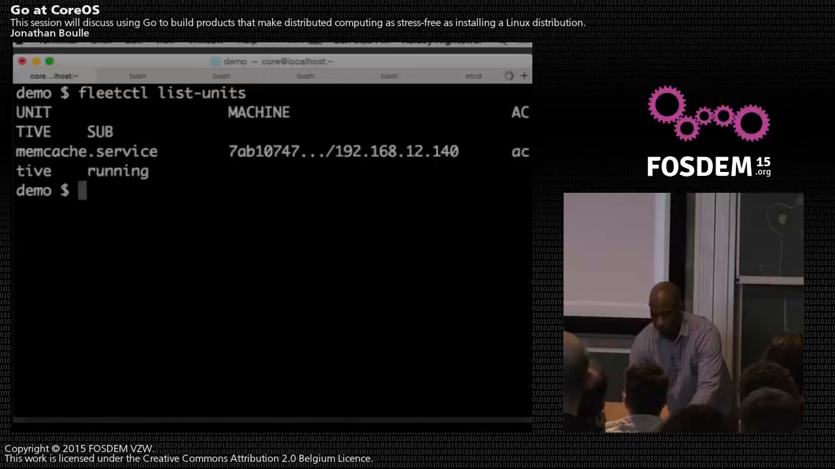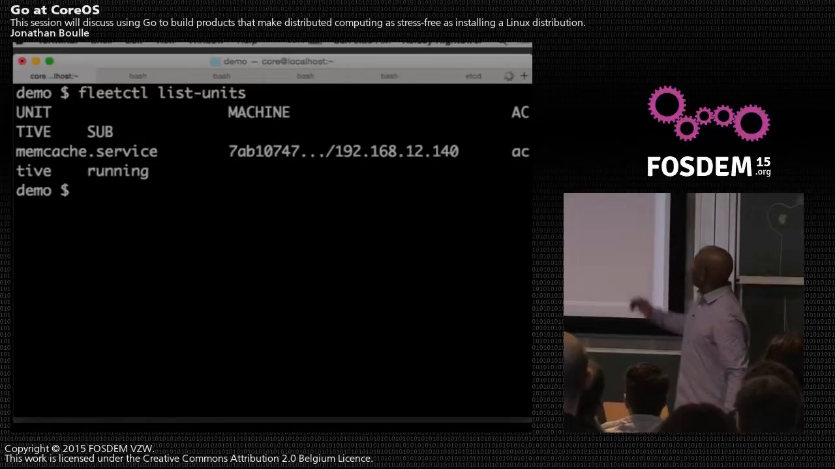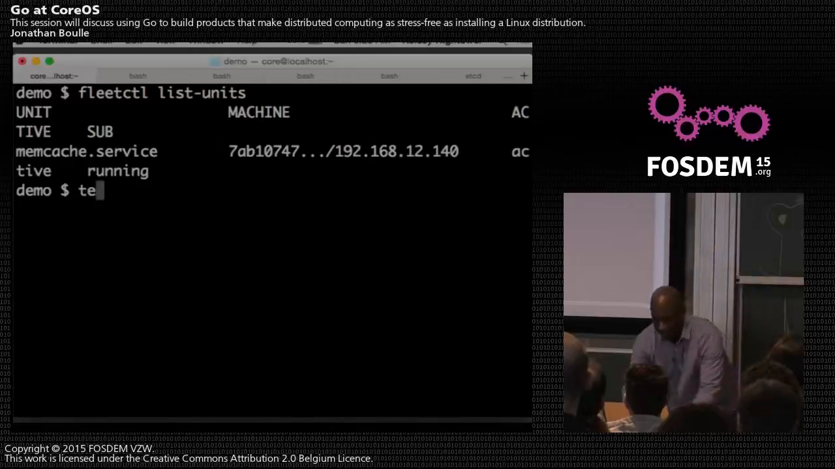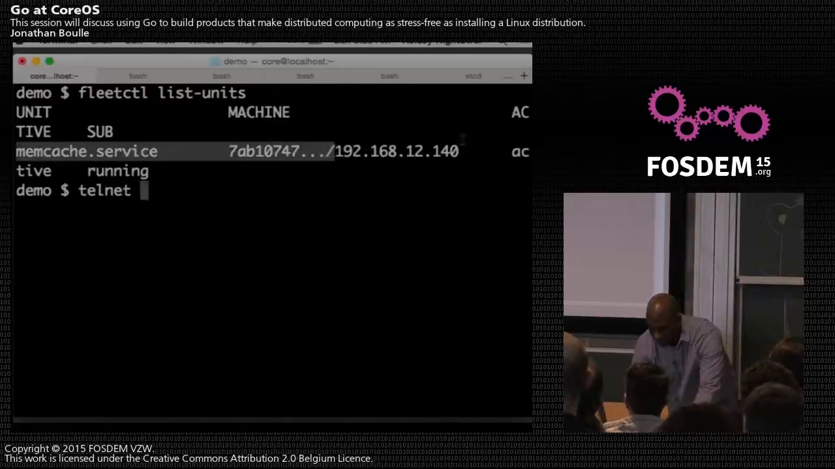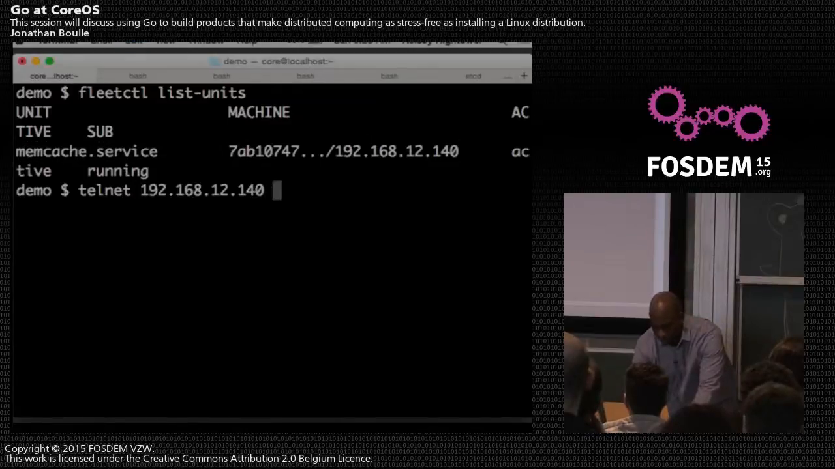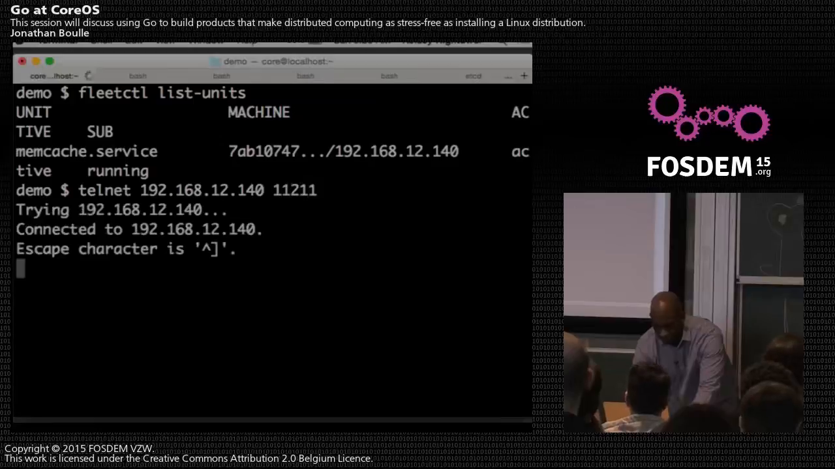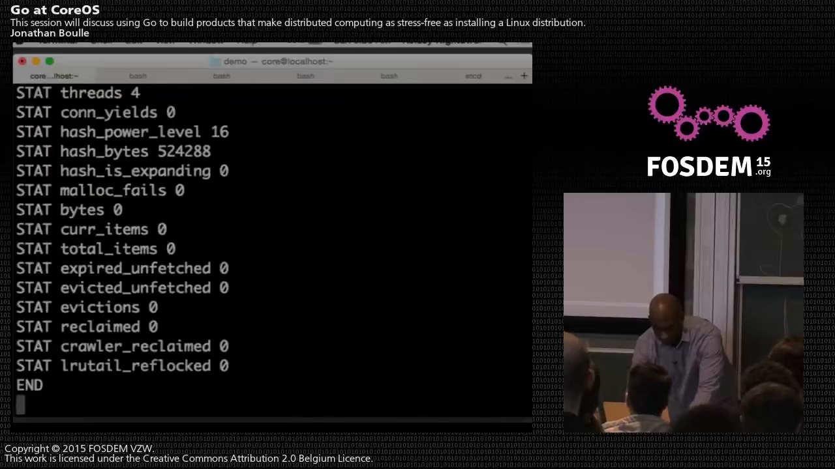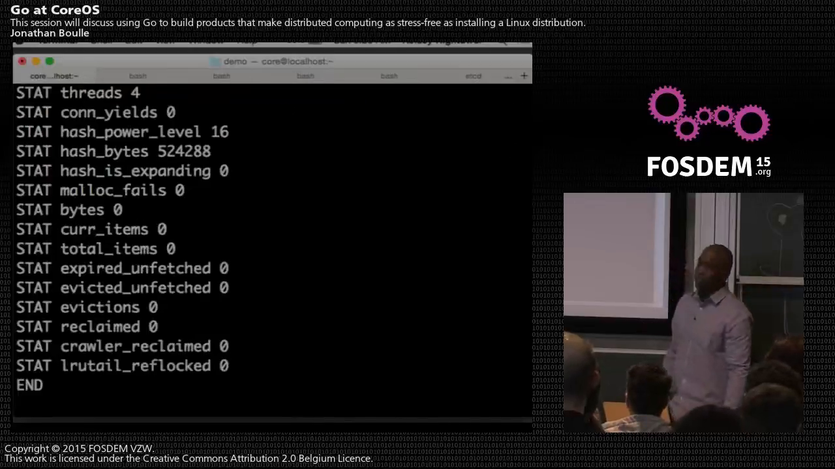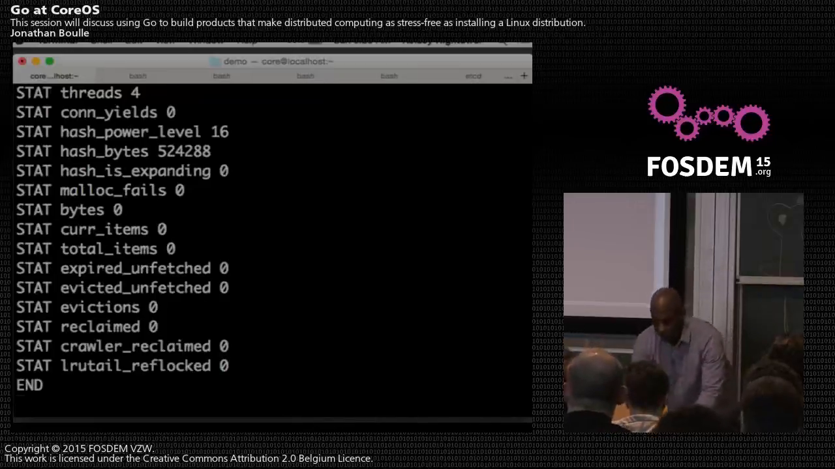My terminal is wrapped, but you can kind of see that memcache is actually running. And if that's actually true, we should be able to use my trusty, dusty memcache client to log in and start interacting with memcache. 11211. Yes, so memcache is actually running. And Fleet tries to do the right thing.